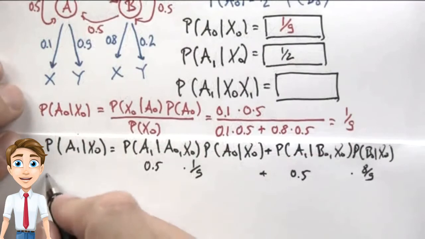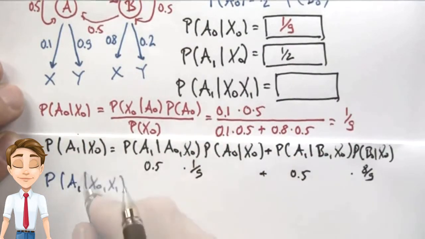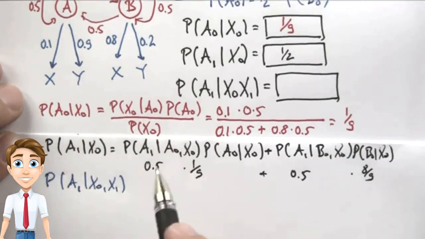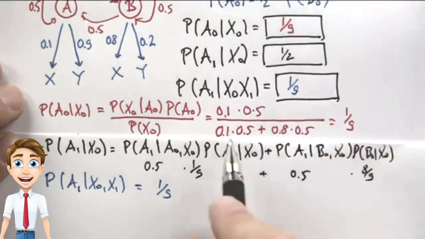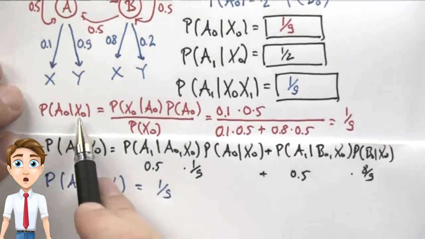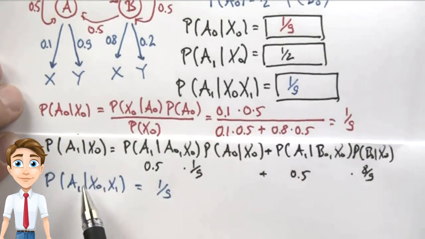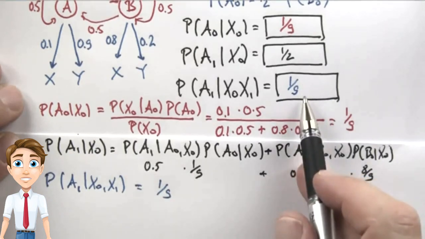This also means if we now observe x again and look at this probability over here, we can apply the exact same logic as before, because now our prior is still 0.5, and we get 1/9 again, with the exact same argument as before. Before observing x0, we had a 0.5 chance of being in A, and it went down to 1/9. Here we still have a 0.5 chance of being in A, therefore the exact same math gets us down to 1/9.